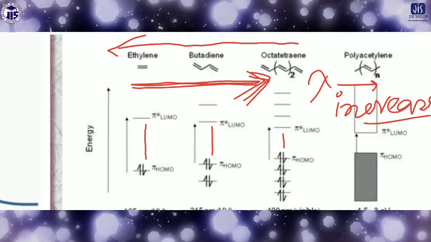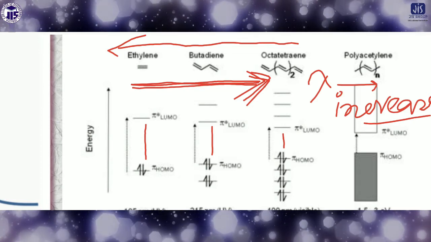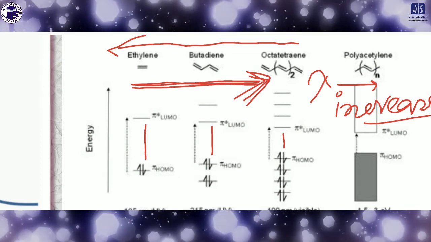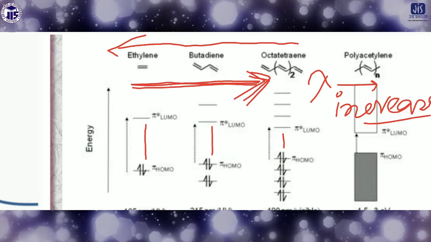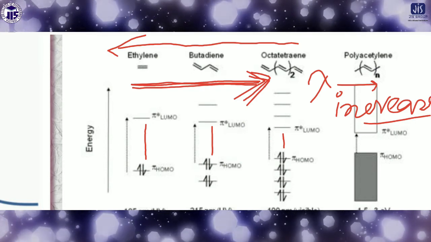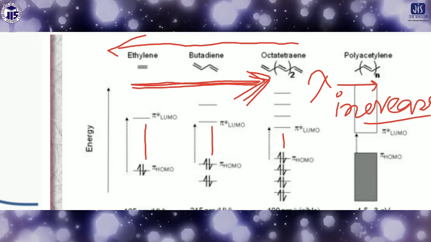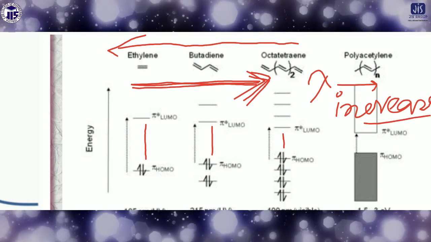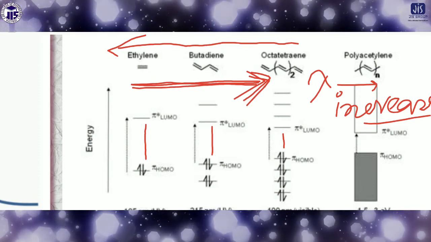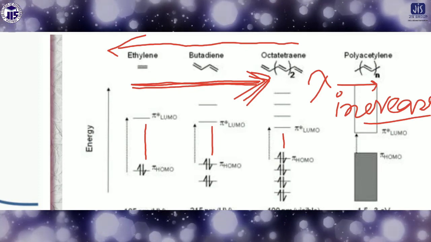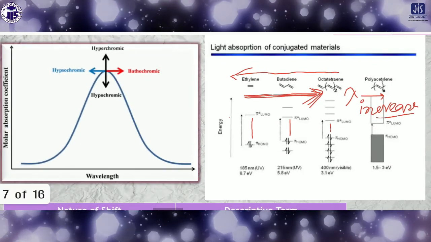That means we can conclude that if the structure of the compounds, or the overall conjugation, is changing, then what happens? Different kinds of change in the absorption occur. These kinds of changes are actually called different kinds of shift. For example, there are two kinds of shift.